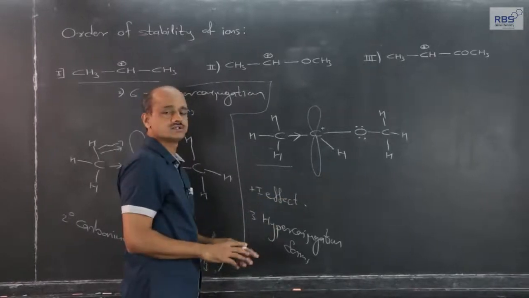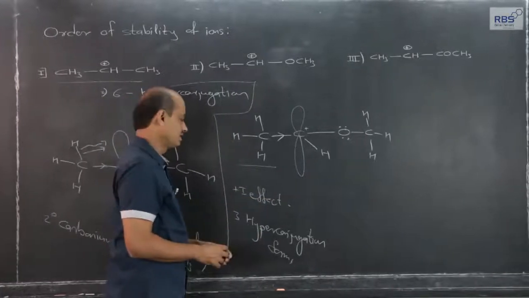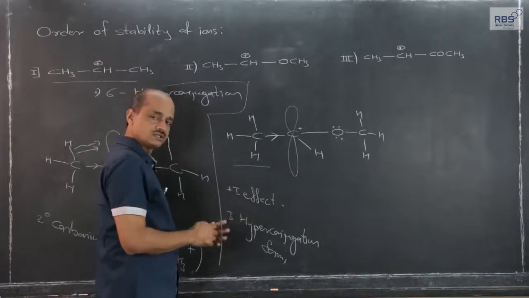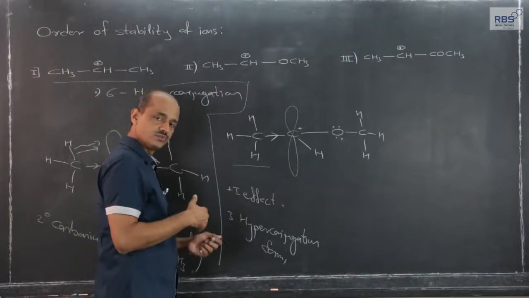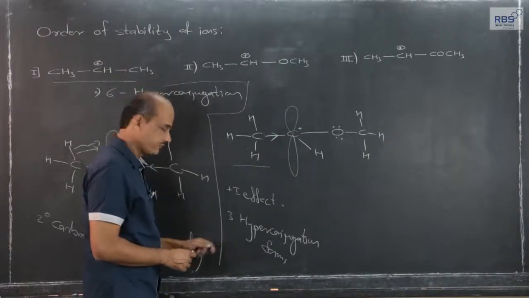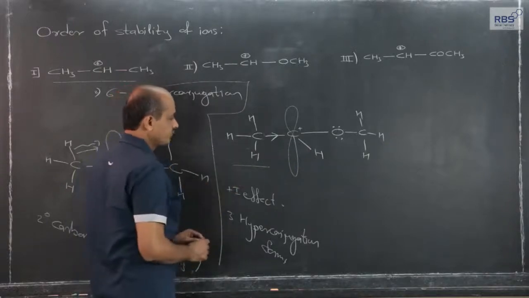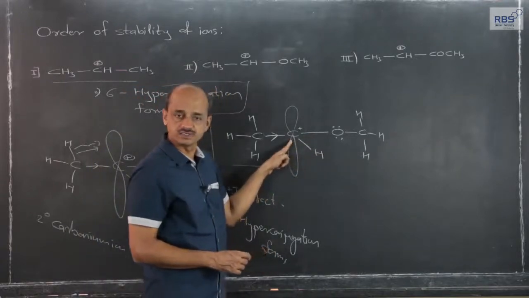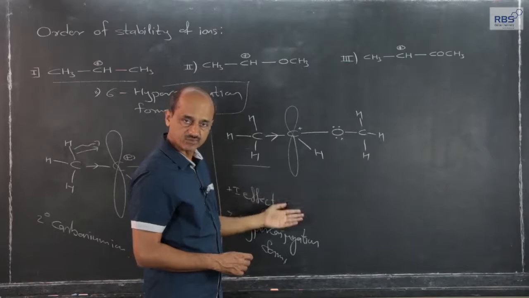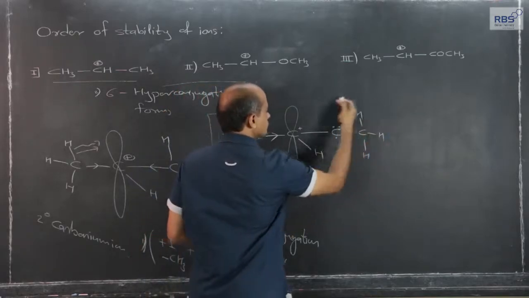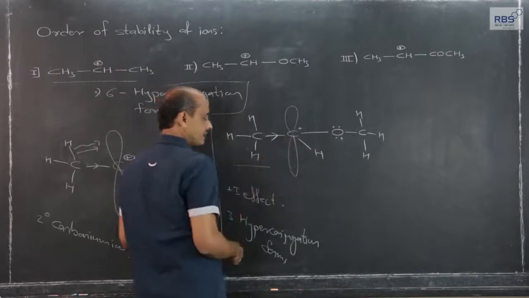The more the decentralization of the charge, the more is the stability. The same logic is more effective if there are hyperconjugation forms. Three hyperconjugation forms are there, but on the other side of the carbon, in the form of positive charge, the carbonium ion is present with a methoxy group. This is the methoxy group. Here it is an empty orbital.